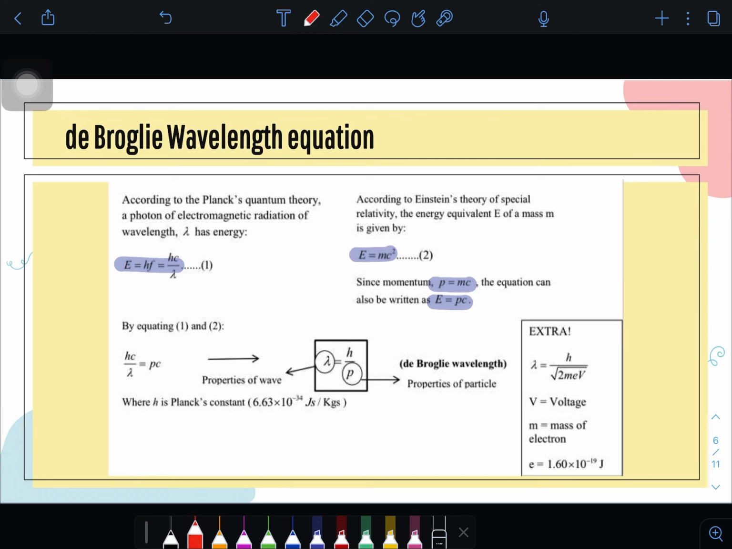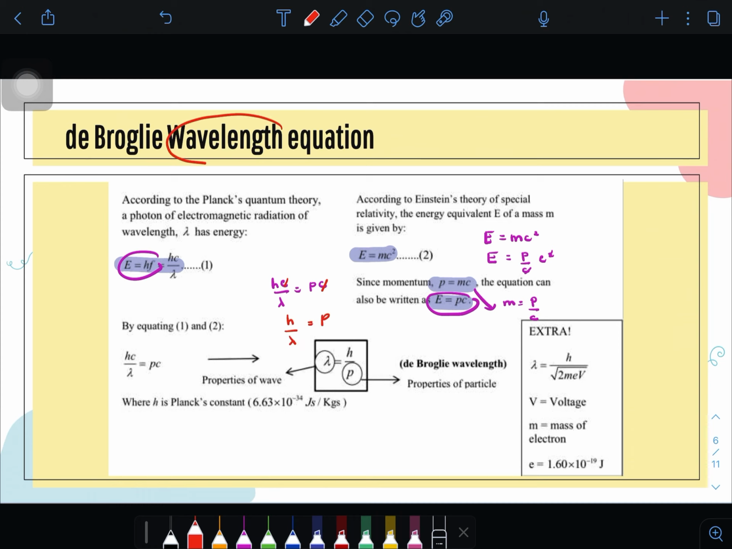Sebab kita just ubah dekat sini. E equals mc squared. So E equals m, ialah kat sini kan, from here m equals p over c. p over c times c squared, kita akan dapat E equals pc. So this is E yang sama. Kita samakan equation kita, hf ataupun hc over lambda equals pc. So we can cancel the c, kita akan dapat h over lambda equals p,